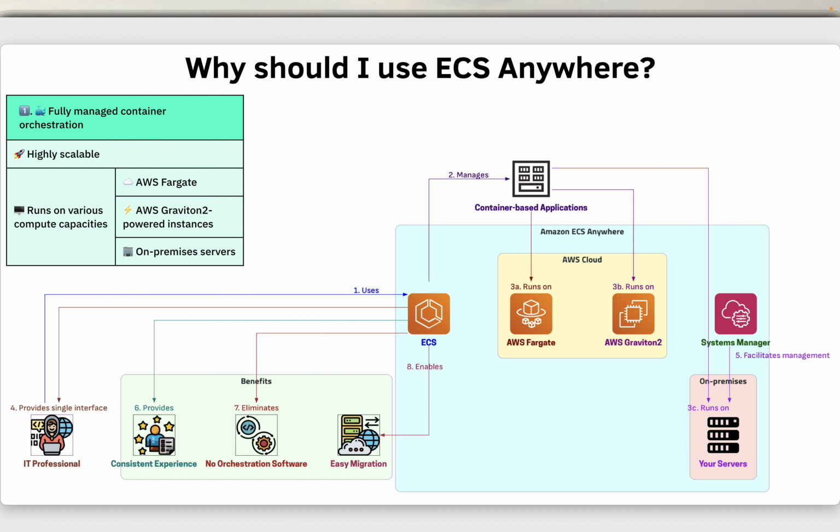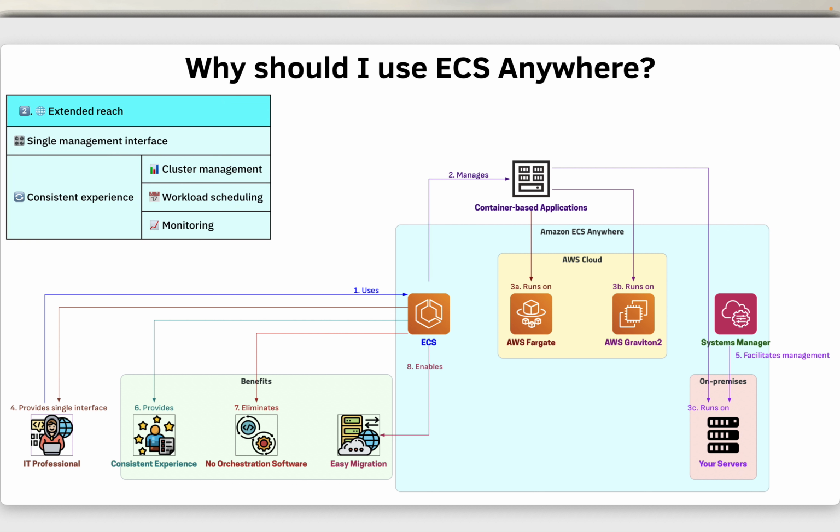Amazon ECS is a fully managed and highly scalable container orchestration solution that allows you to run container-based applications on various compute capacities, including AWS Fargate, AWS Graviton-powered instances, and on-premises servers. ECS Anywhere extends Amazon ECS reach by providing a single management interface for all container-based applications, regardless of their running environment, ensuring a consistent experience for cluster management, workload scheduling, and monitoring across cloud and on-premises setups.